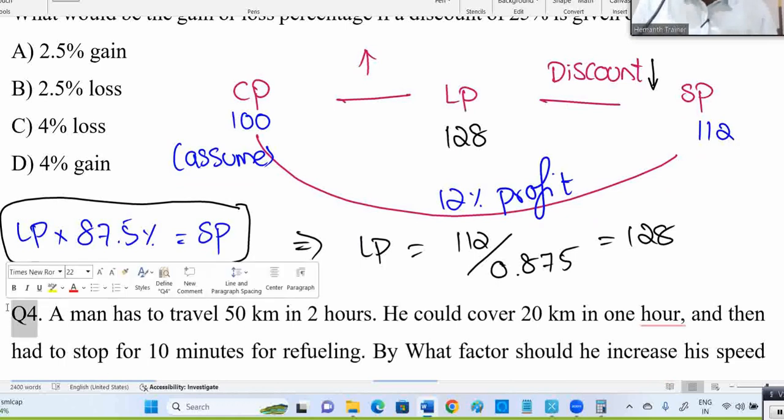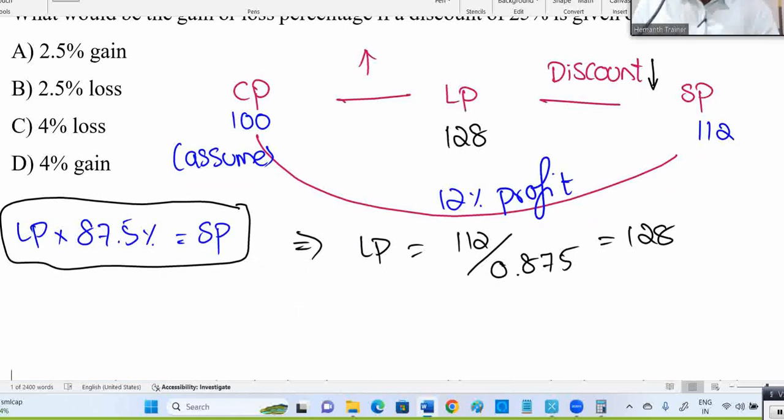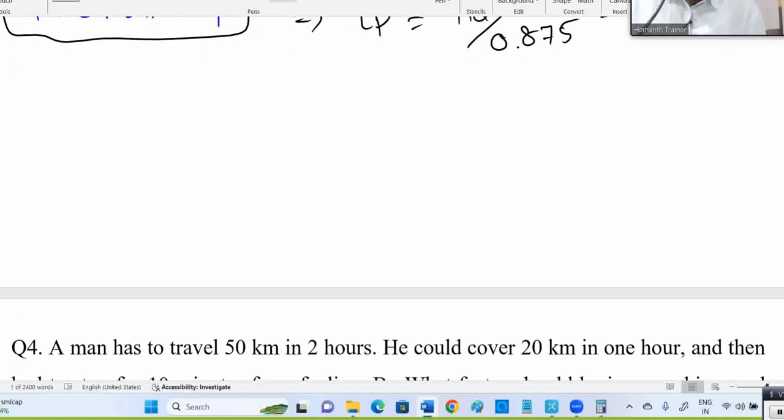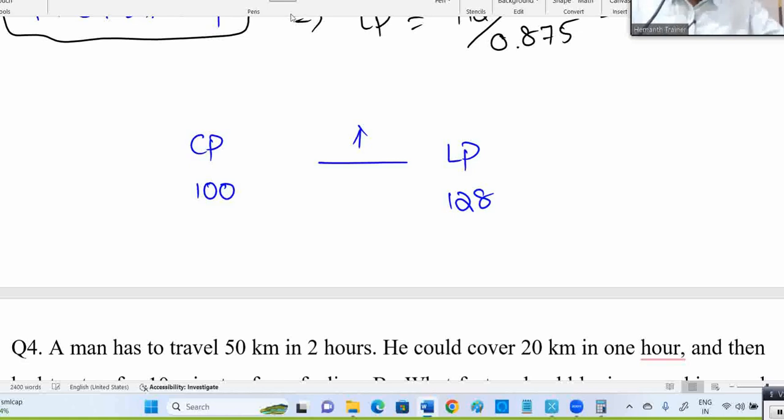Now, the question is not yet completed. The problem is that in other competitive exams, up to this is done, but here this question is not completed. Now, what they're asking: cost price is 100. You purchased at cost price 100, you increase the price, label price is 128. This we already got. We assume cost price 100, label price 128. Super. Now, what they're asking, you have to give how much discount?